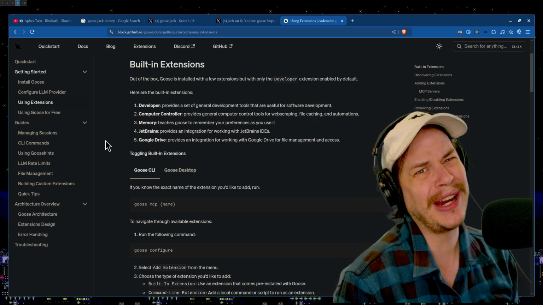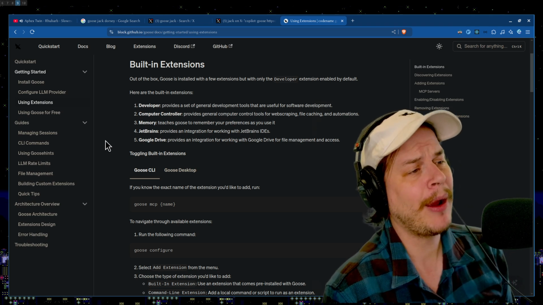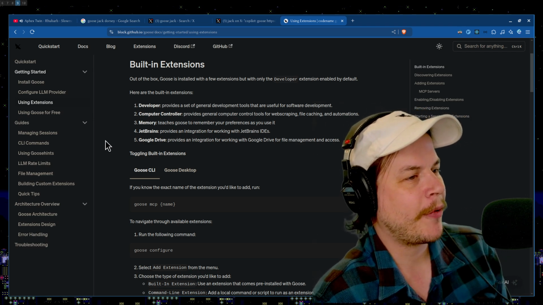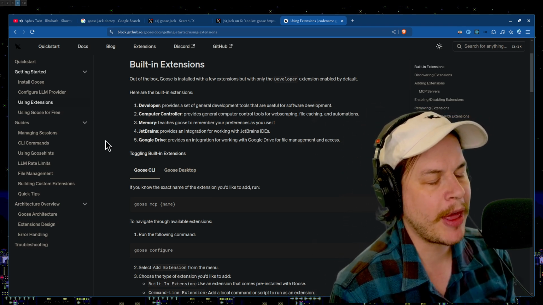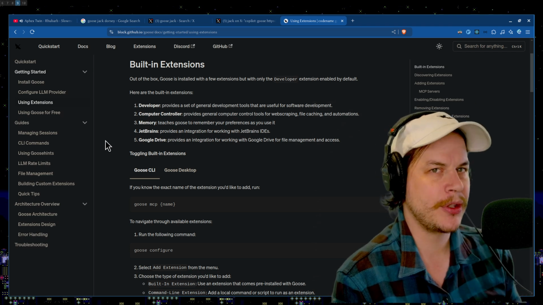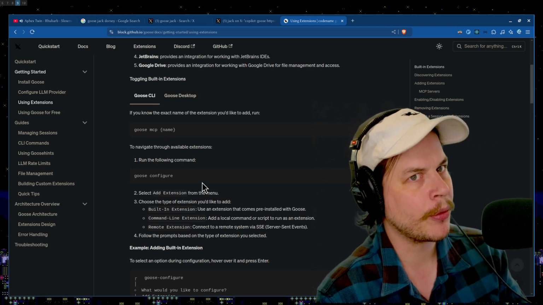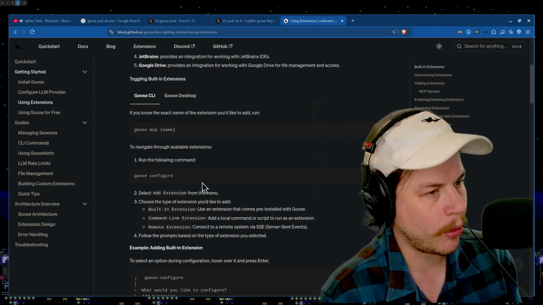Oh, great, JetBrains. Thanks a lot. Yeah, we're all using JetBrains. What are you doing, Jack? Google Drive provides an integration for working with Google Drive for file management access. Great. That actually is useful. I was using Operator with Google Drive. Very annoying, actually. I just want you to save some images into my Google Drive. Pretty basic. I'm trying to collect images of water off the internet.